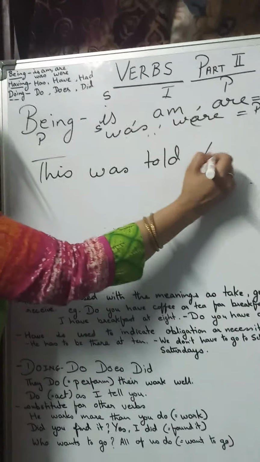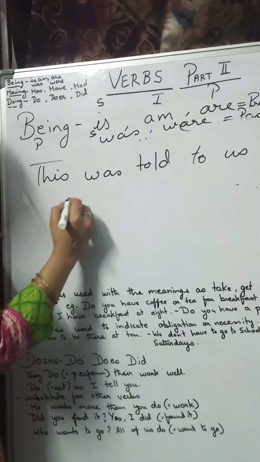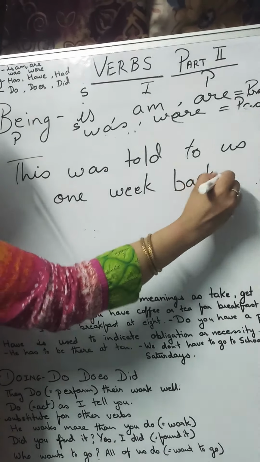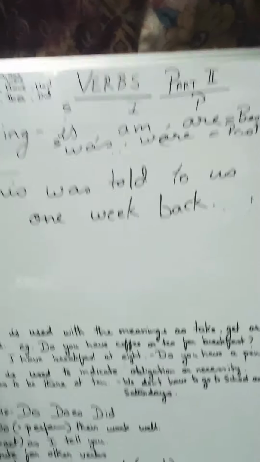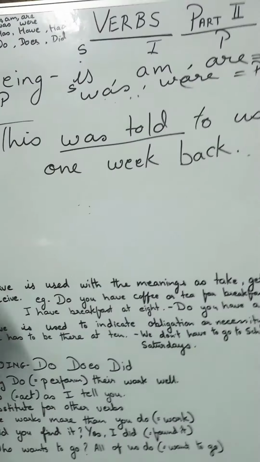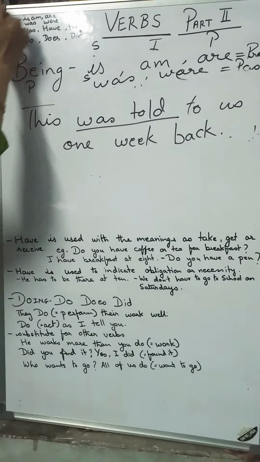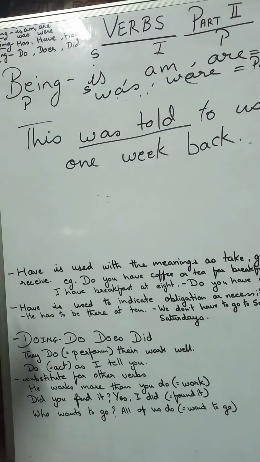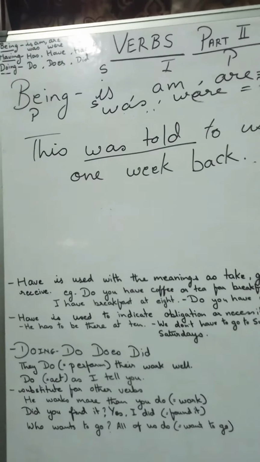This was told to us 1 week back. So, was told. So, this set is auxiliaries. We are talking about helping verbs and auxiliaries. Now, I come to the second.